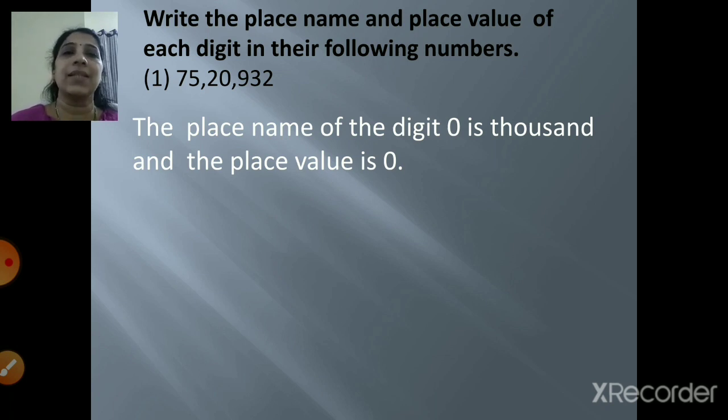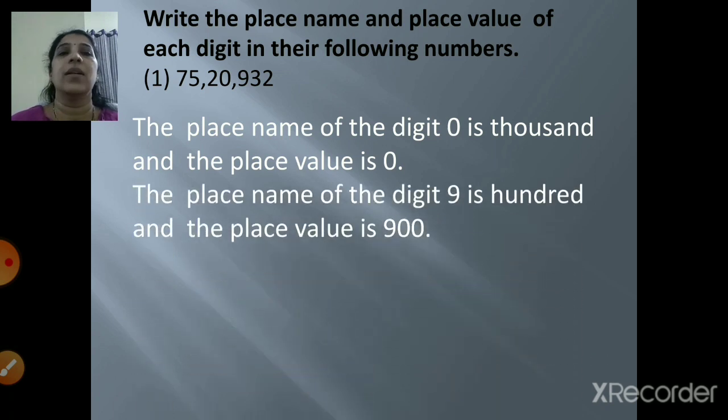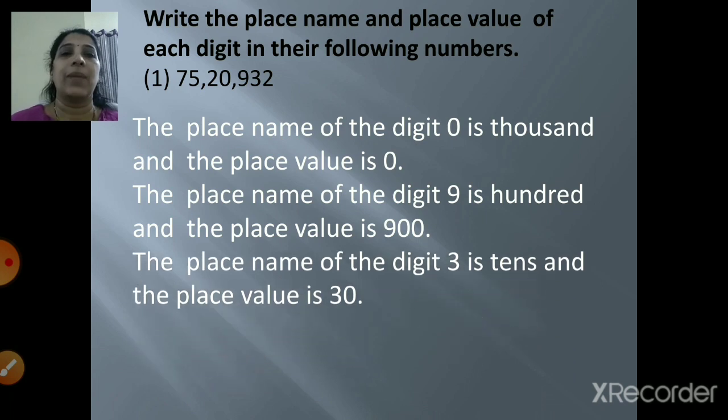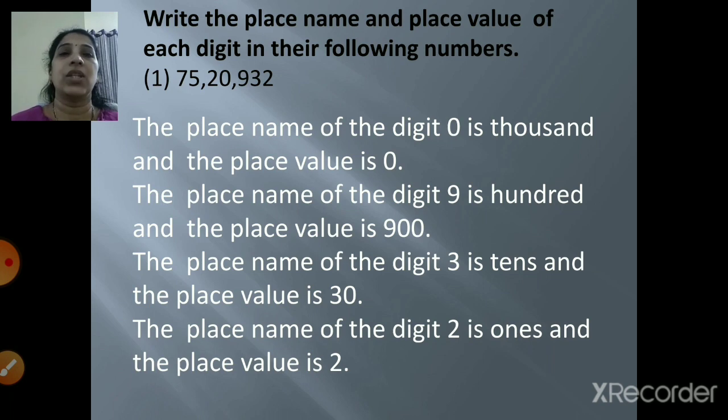Now the next digit is 9. So how will you write? The place name of the digit 9 is 100 and the place value is 900. Right? Next one. The place name of the digit 3 is tens and the place value is 30. Next, the place name of the digit 2 is ones and the place value is 2. You can write either ones or units. Both are the same. Right, children?